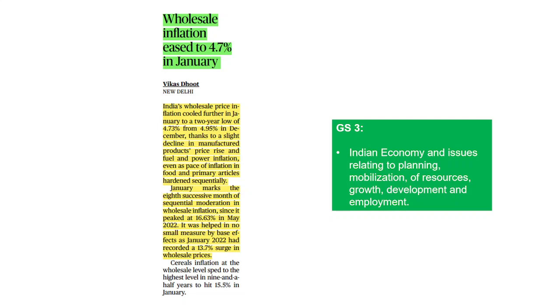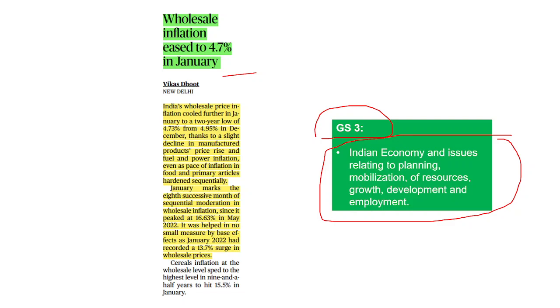Now, this particular newspaper article talks about wholesale inflation. In the previous analysis, we have talked about the retail inflation figures for January. Now, the wholesale inflation figures for the month of January have been released, right? So these figures are very important for us. We will understand these figures, and then we will also talk about what exactly is this wholesale inflation. Now, this particular newspaper article is important for GS paper 3, that is Indian economy and issues relating to planning, mobilization of resources, growth, development and employment.